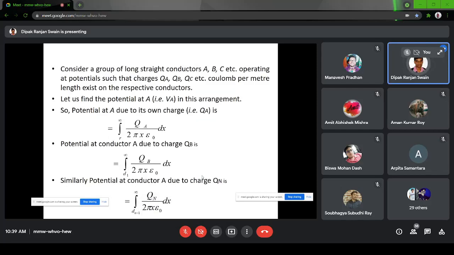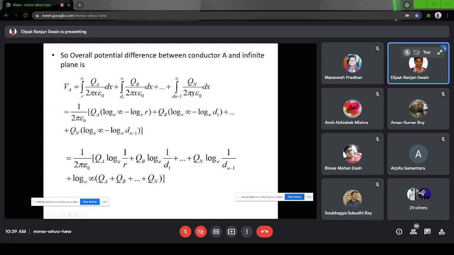Once you have that, then the total potential will be the sum. Potential can be additive, and depending on the charge, that may be additive or subtractive. If it is carrying an opposite coulomb, then Q will be minus, but all these will be plus. Depending on the sign of the charge it is carrying, it will be plus or minus. QA value will be plus or minus. So the total potential, you can see, will be the sum of all the individual potentials due to self and due to the mutual potentials. Now, if you expand it, as I have told, it will be the ln term, so ln infinity like that.